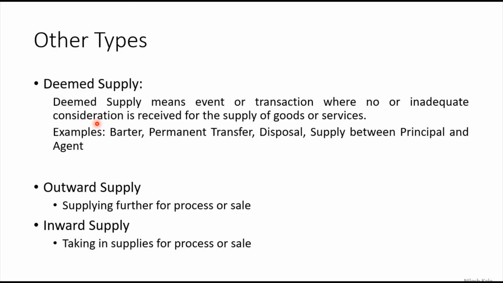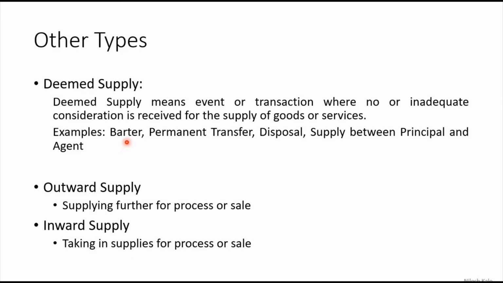But we have learned in the supply definition that if the supply has no consideration, then we are not calling it a supply. But fine, there are certain supplies which are included in Schedule 1 and Schedule 2. Those will be considered as deemed supply, and it will be taxed regularly, right?